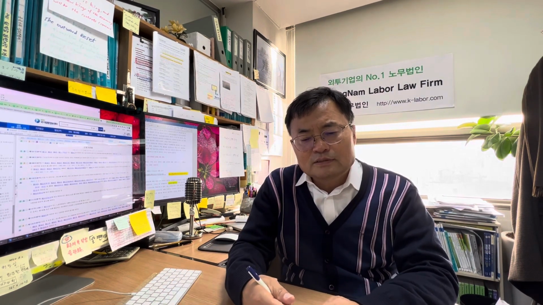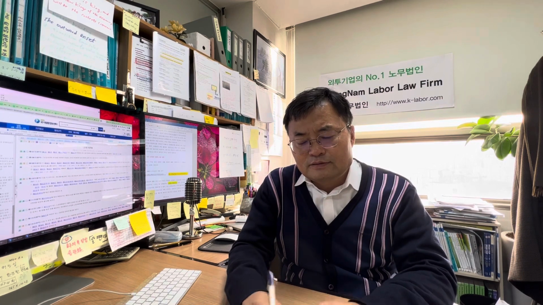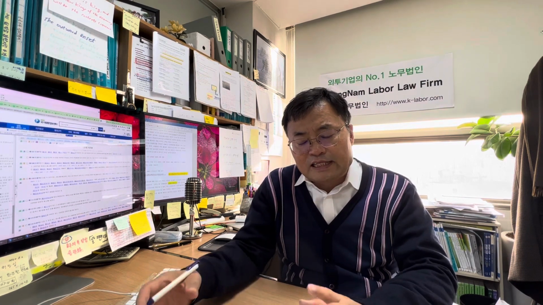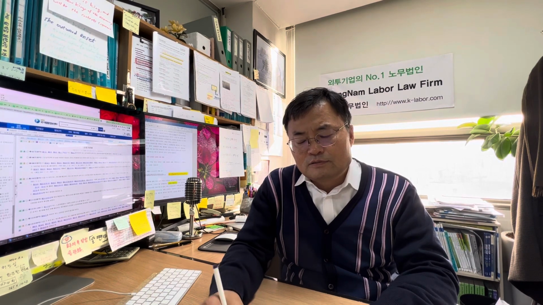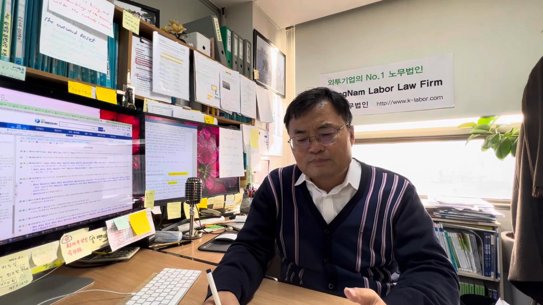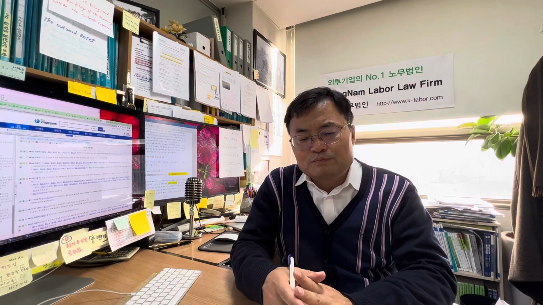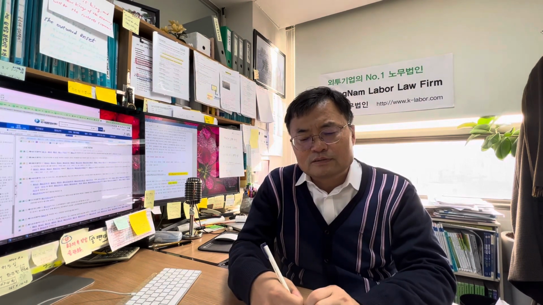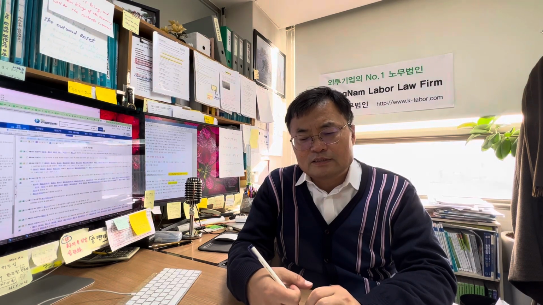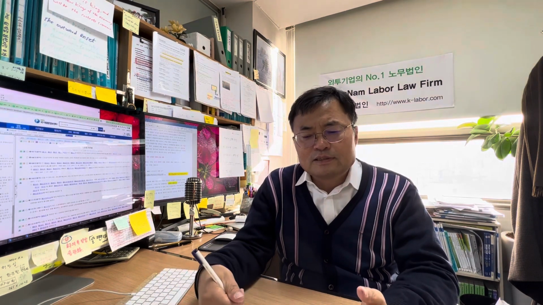labor inspector. Also, even though the wage is delayed, if the employer has an agreement with their workers for the late payment, then the employer will not be punished because there is a mutual agreement. So I think this method is a way to prevent employers from delaying payment.